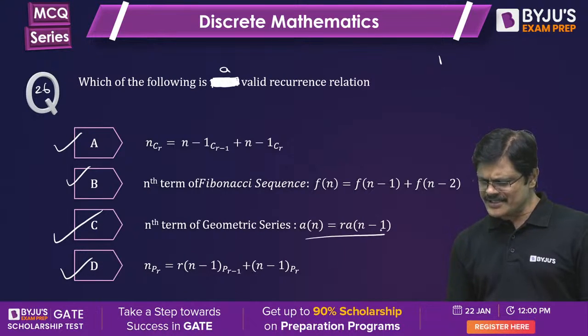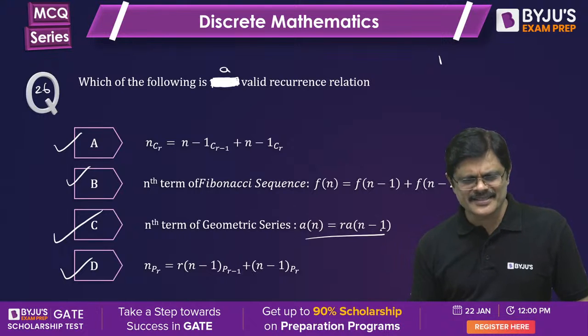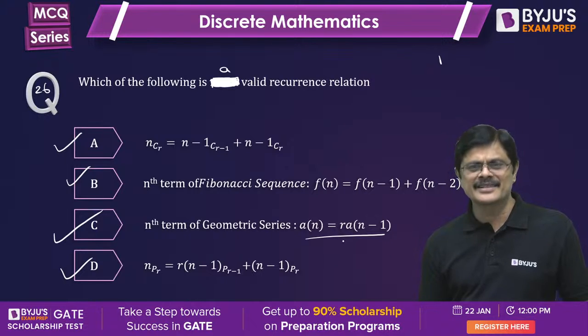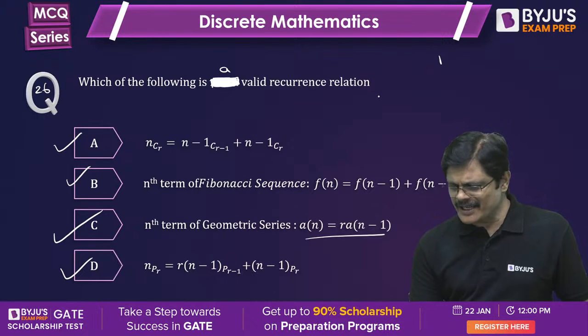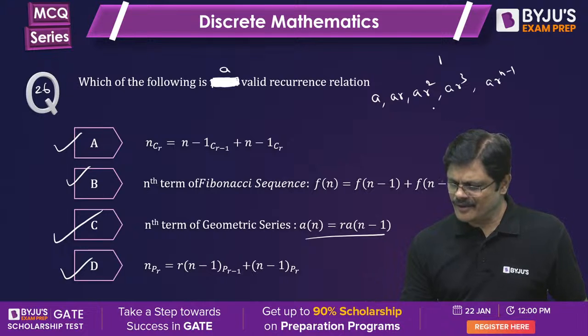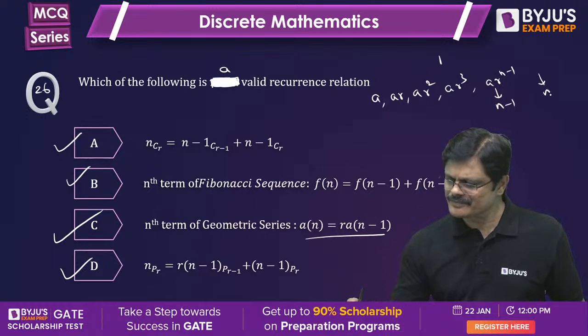See, geometric series, sir. What is geometric series? It is a, ar, ar square, ar cube. So if you are having ar power n minus 1, this is the n minus 1th term. Then what is the nth term?